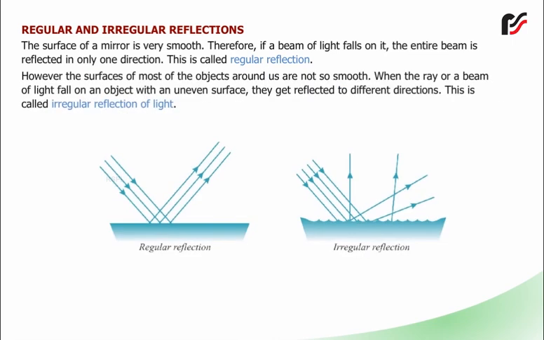However, the surfaces of most of the objects around us are not so smooth. When the ray or a beam of light fall on an object with an uneven surface, they get reflected to different directions. This is called irregular reflection of light. Images and shadow.